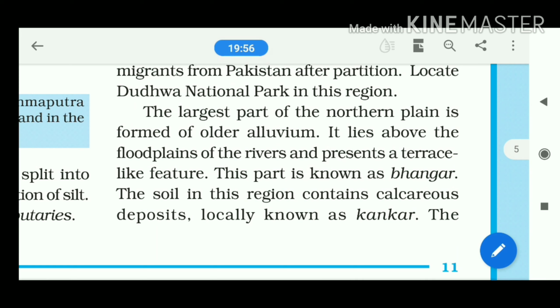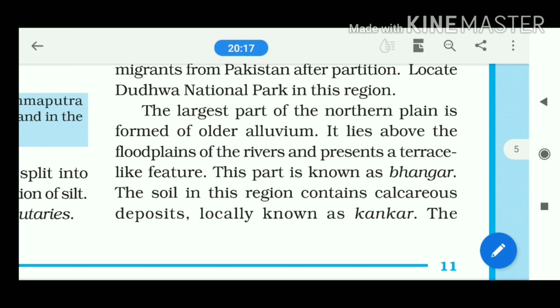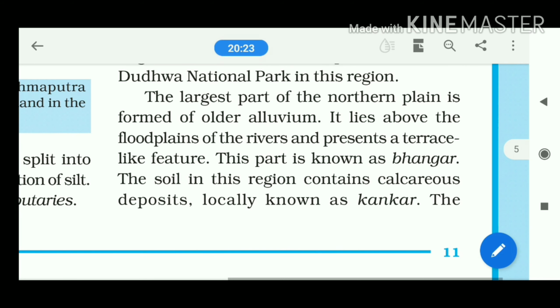So in this section, there are 3 to 4 questions you have to practice. First of all, what are the general characteristics of the plain, that you have to discuss. Next, we have to discuss the classification or the physiographic divisions of the northern plains. How can we divide the northern plains? You have to discuss that. Both these questions will carry 5 marks. Next, what is the mechanism or the reason behind the formation of the plain? Next, what are the differences between the Bhabur and Tarai, Bhangar and Khadar? These you have to practice. So today, up to this. In the next video we will discuss some question answers.